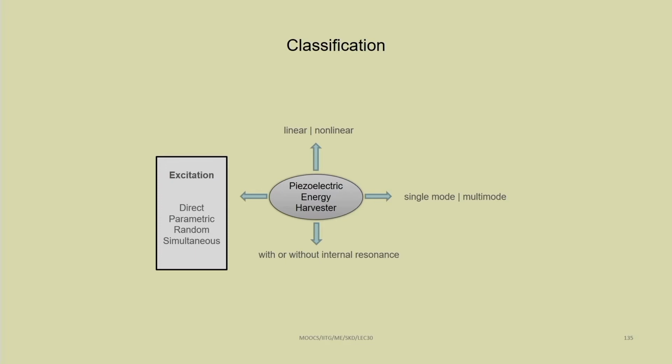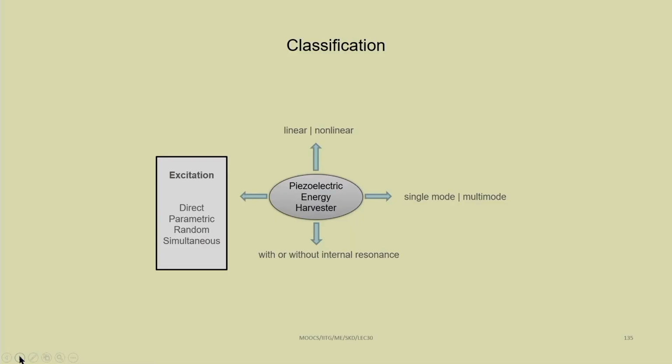If we are not considering internal resonance conditions, only single mode approximation may be possible, but when we consider internal resonance, we go for multi-mode approximation and take an appropriate number of modes, particularly when modeling the system using the finite element method. We can easily go for multi-mode approximation and analyze the system for different resonance conditions. Already you are familiar with the resonance conditions.